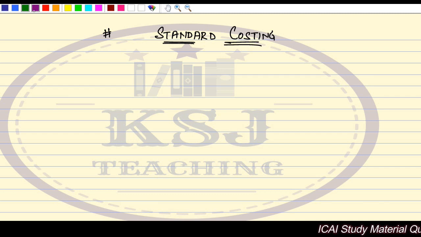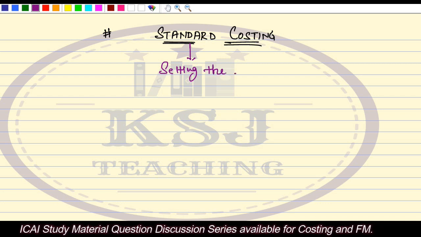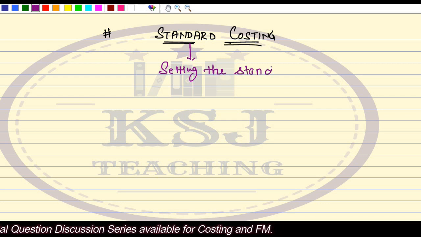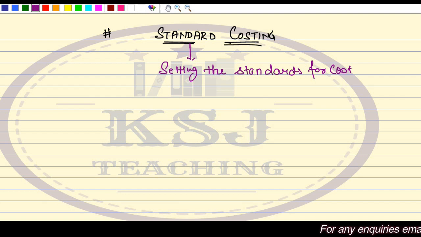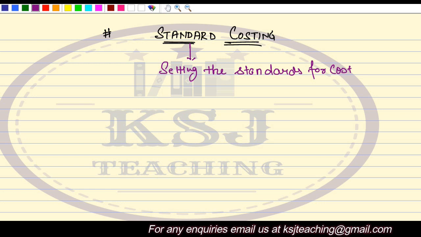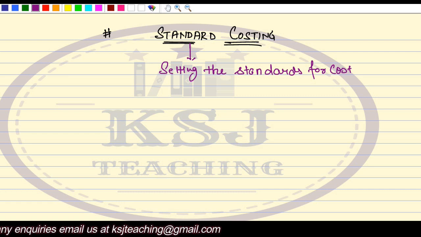Standard costing, sir, simply means we are setting the standards for cost, right? Say I am a manufacturer, I am manufacturing a particular thing, right? I will have to incur the cost. I will set the standards that in manufacturing this particular unit of the product, or in manufacturing these many units of that product, this should be my cost.